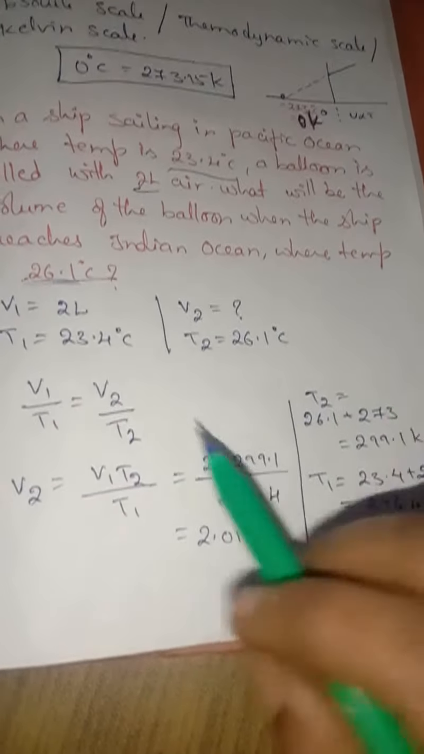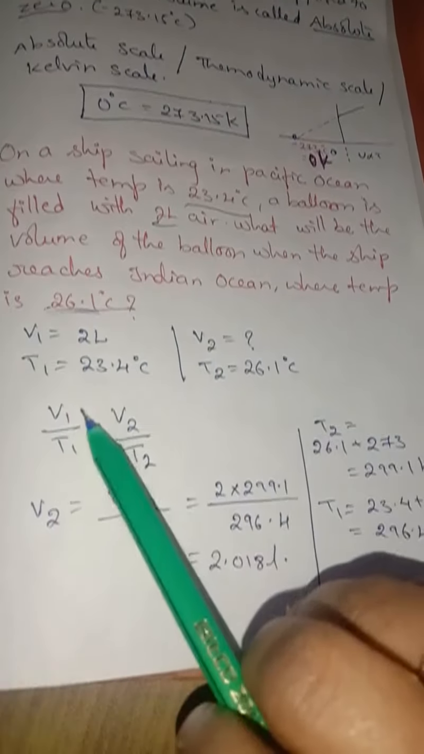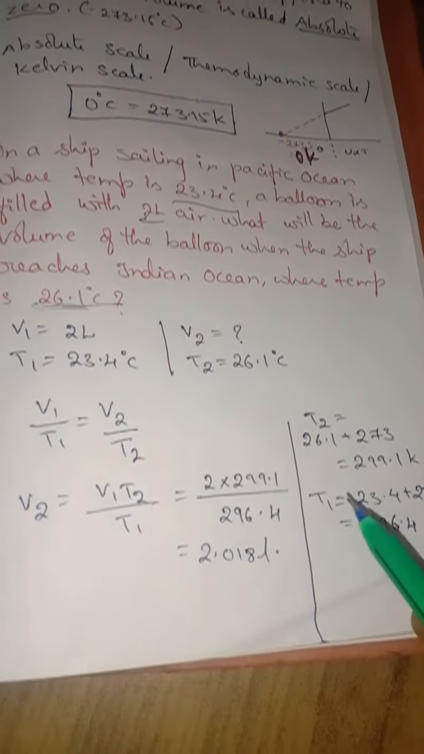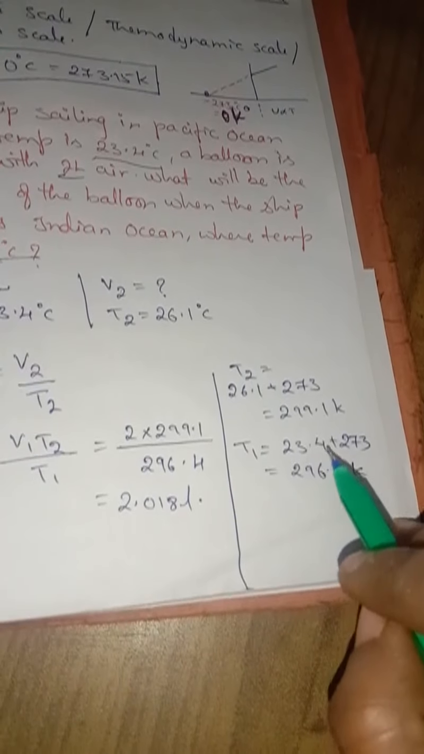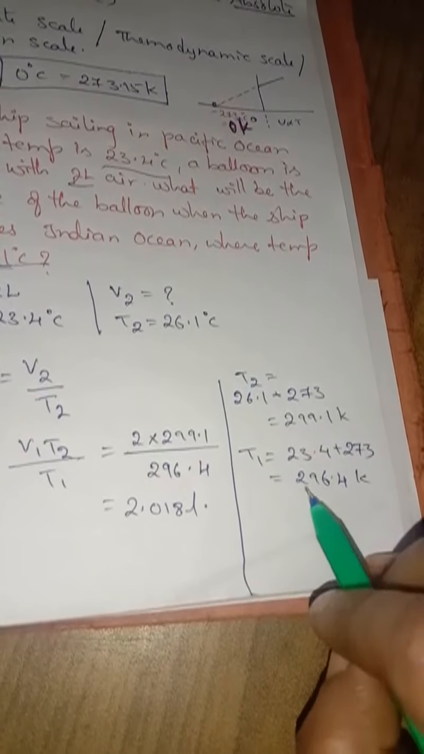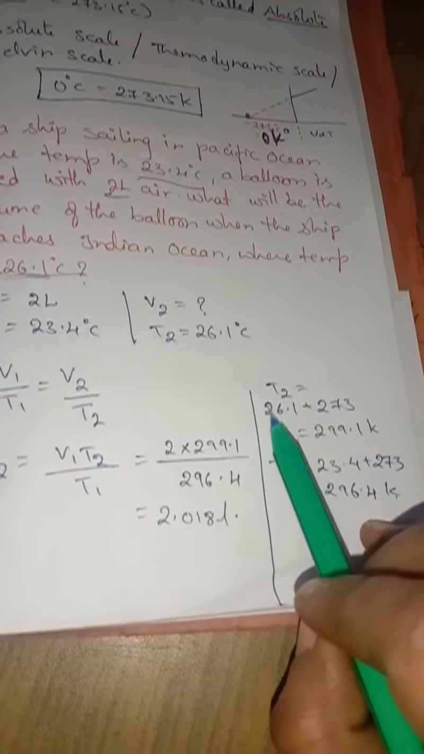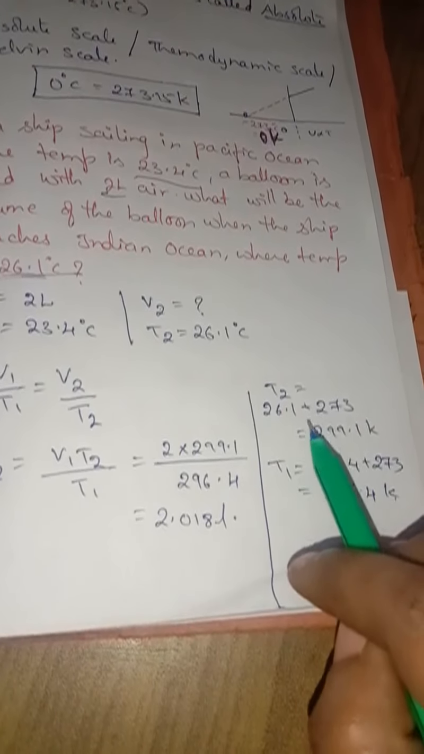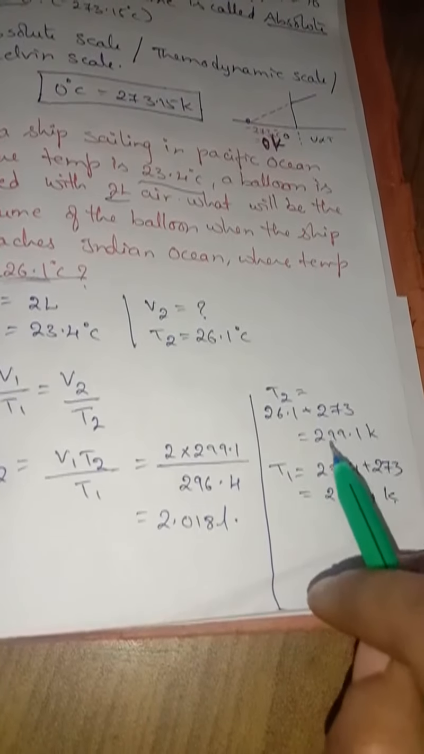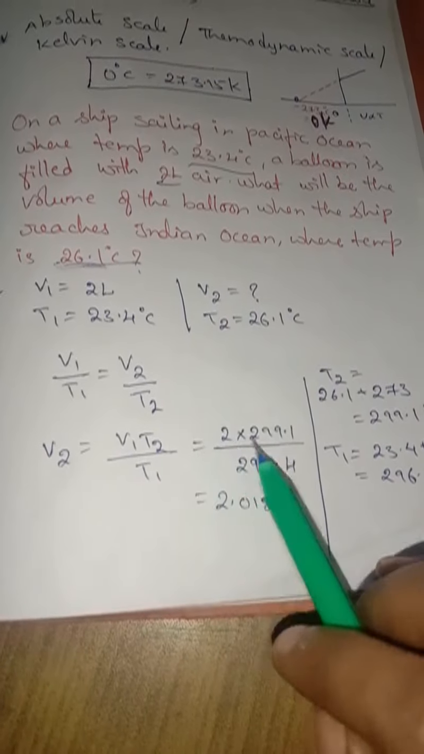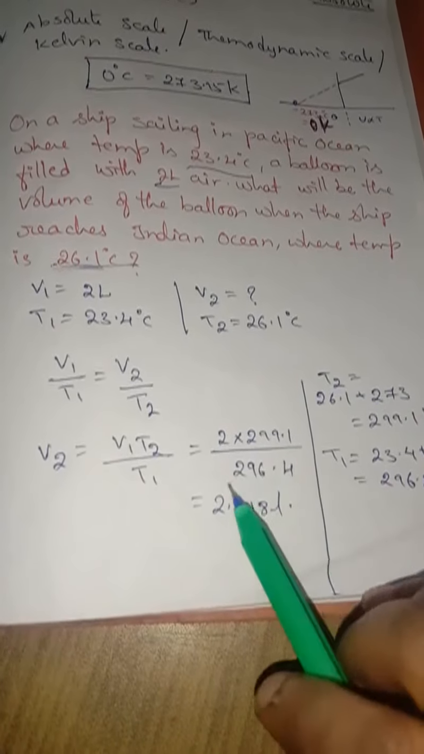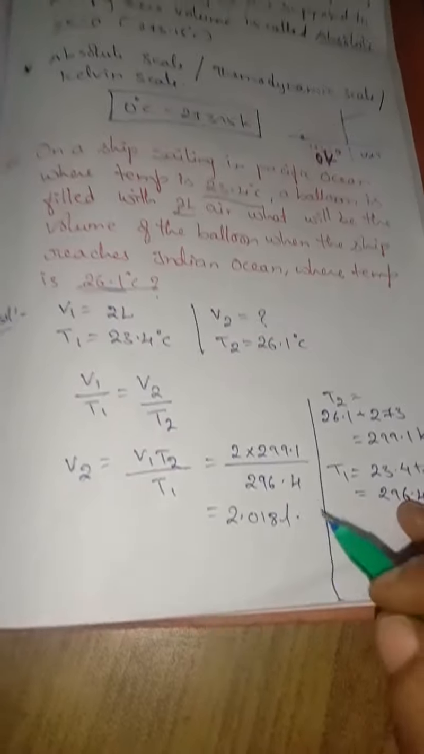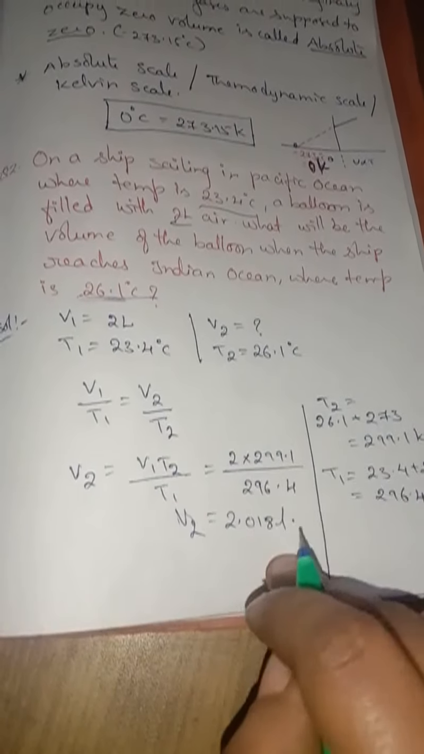0 degrees Celsius equals 273 Kelvin, I said. Then to convert 23.4 degrees Celsius to the Kelvin scale, you have to add 273. So 23.4 plus 273 equals 296.4 Kelvin. And T2, 26.1 degrees Celsius, to convert to the Kelvin scale, add 273, then you will get 299.1 Kelvin. Keep all those values here: 2 into 299.1 by 296.4. Then we get 2.018 liters of volume. So V2 is this.